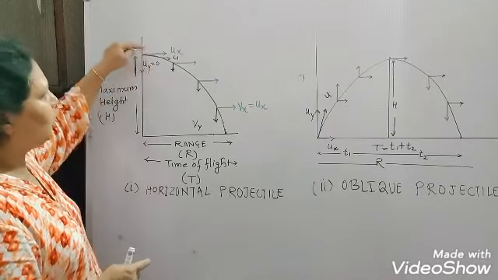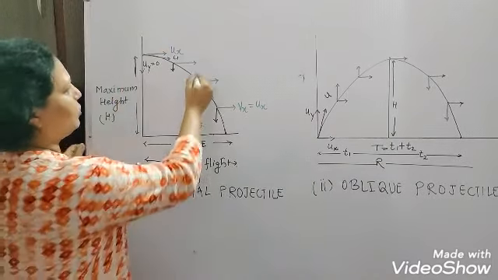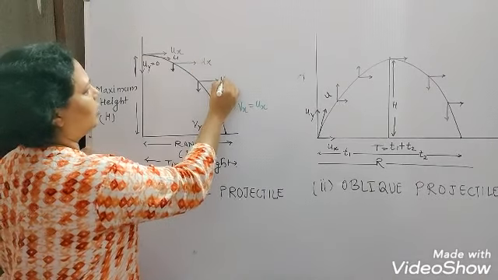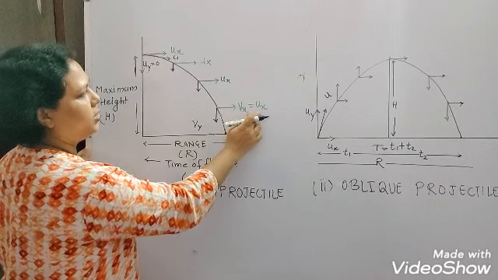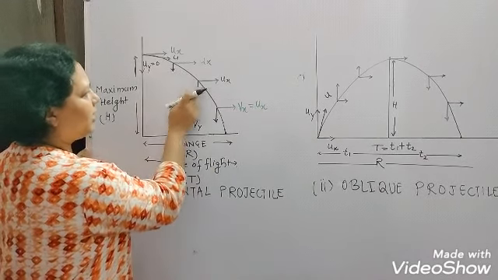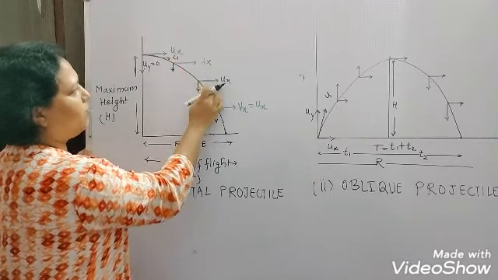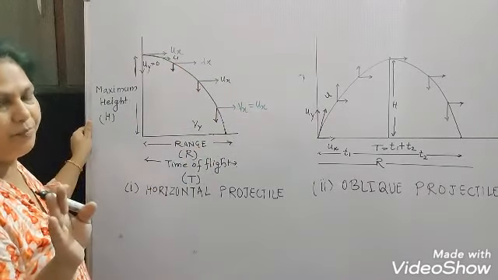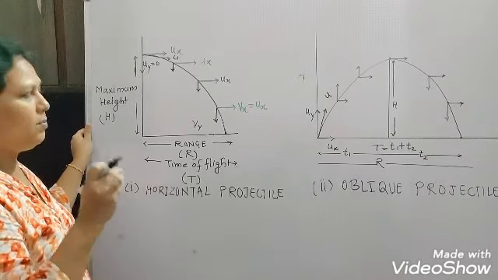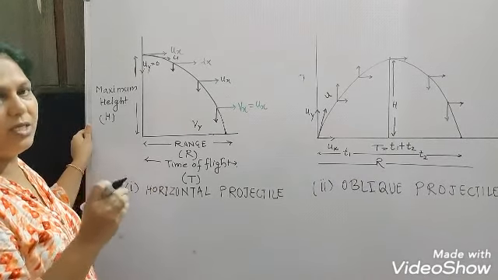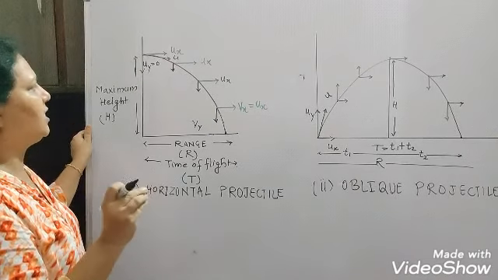Here it is ux, here also ux, and here also ux, or vx. At all these points the horizontal component remains the same. That means the horizontal velocity remains the same, so it is uniform velocity, horizontal uniform velocity.